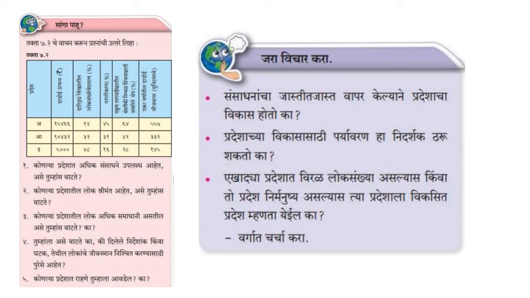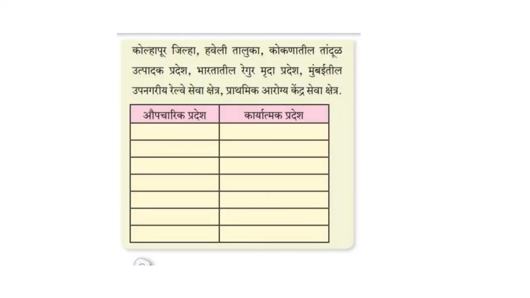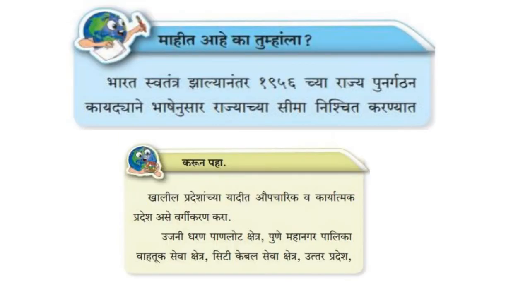So in this section, they are discussing about per capita income. How is the population? It is below poverty or urbanization. So all these things are discussed along with the questions. So this part is being eliminated. So the next is a table which you have to fill based on formal regions and functional regions. So it is giving the example of Kolhapur district, that is Kolhapur Jilla, Haveli Taluka. So even this part is being eliminated.